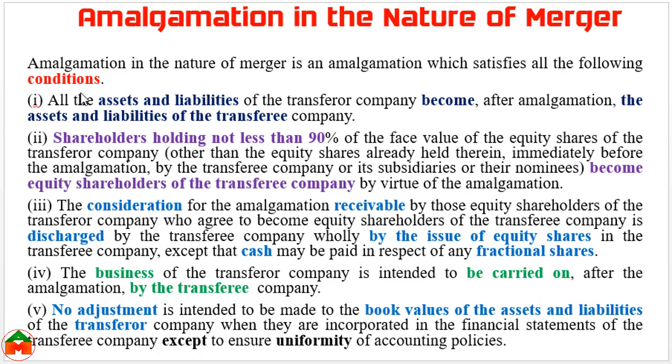The 5 conditions are, the first one is, all the assets and liabilities of the transferor company become the assets and liabilities of the transferee company. That means the transferor company's assets and liabilities would be considered as the assets and liabilities of the transferee company. The transferee company is the company which will continue, and the transferor company is the one which will be liquidated or vanished.